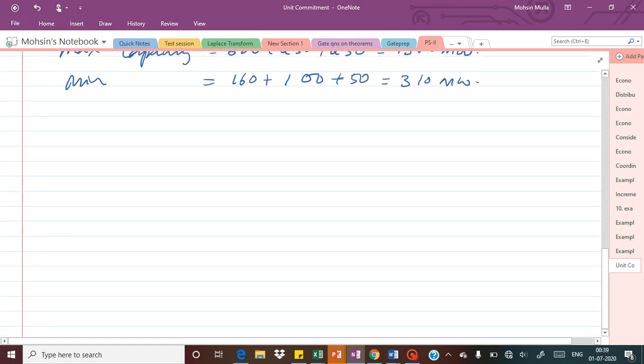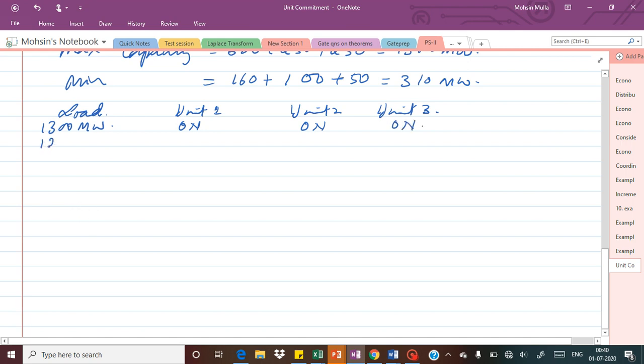Suppose the full demand of 1300 megawatt is available. In that case unit 1, unit 2, and unit 3, all the units should be turned on to supply this much power.